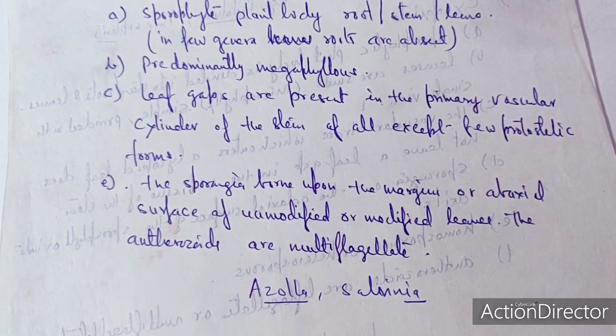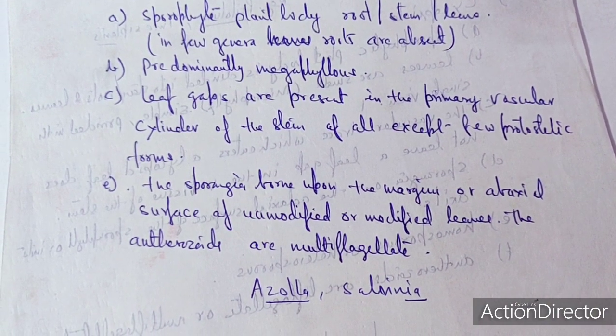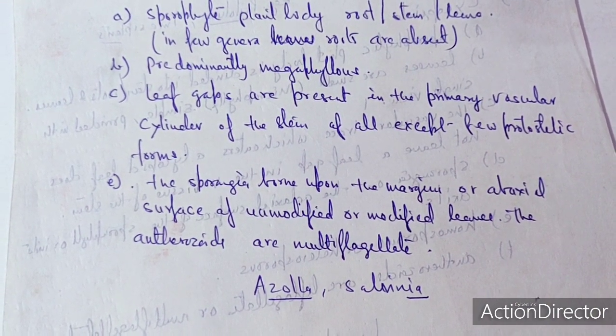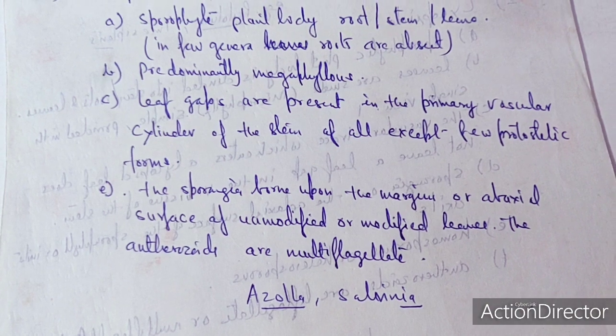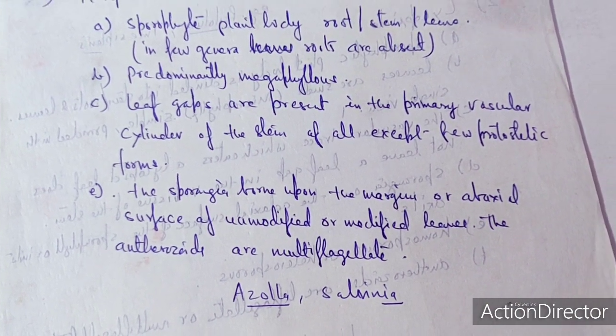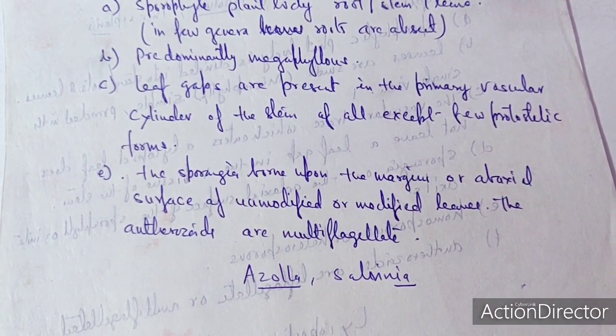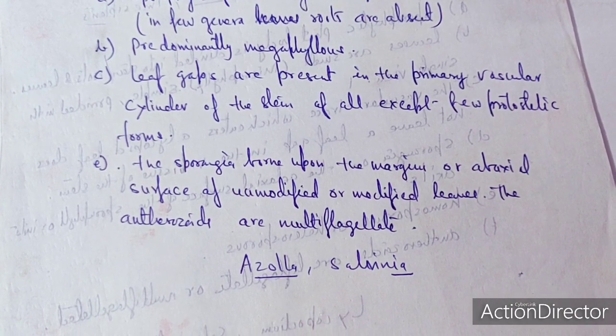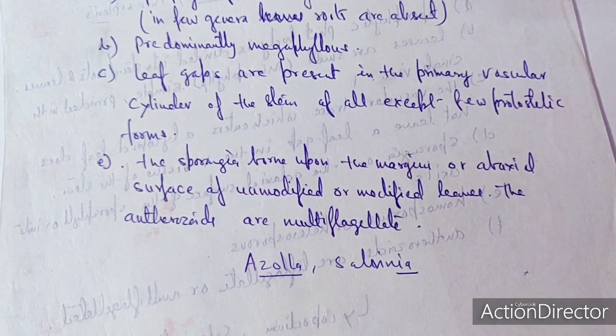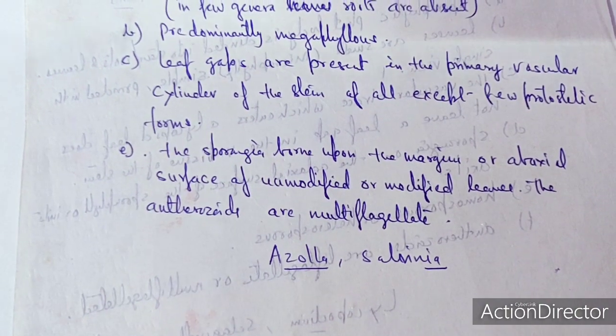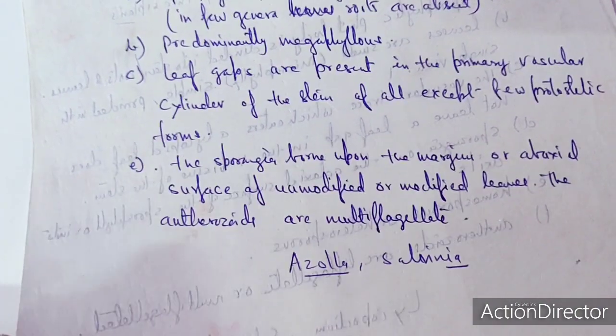Leaf gaps are present in the primary vascular cylinder of the stem, except in a few protostelic forms. The sporangia are borne upon the margin or abaxial surface of the leaf or modified leaves. The antherozoids are multiflagellated. The best examples may be Azolla as well as Salvinia.